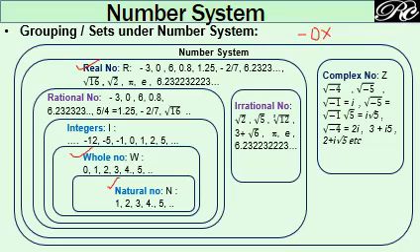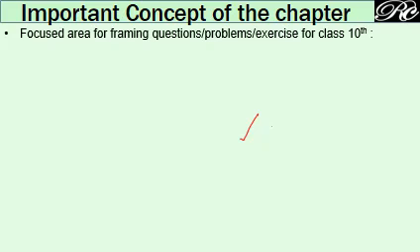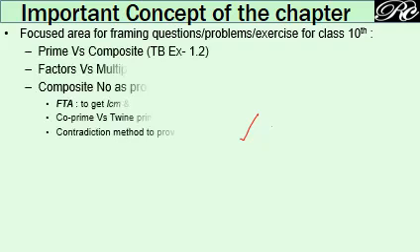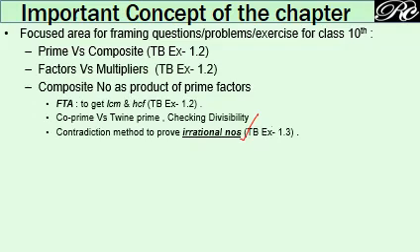So we have to keep everything in mind, because terms like natural number, whole number, integer, rational number, prime number, co-prime number, composite number will be used frequently. And based on these basic terms, various questions are framed. So where we shall pay the focus or emphasis to solve the numerical problem? The focus areas for framing the questions are as follows. Questions are based on prime number, composite number, getting their factors and multipliers,